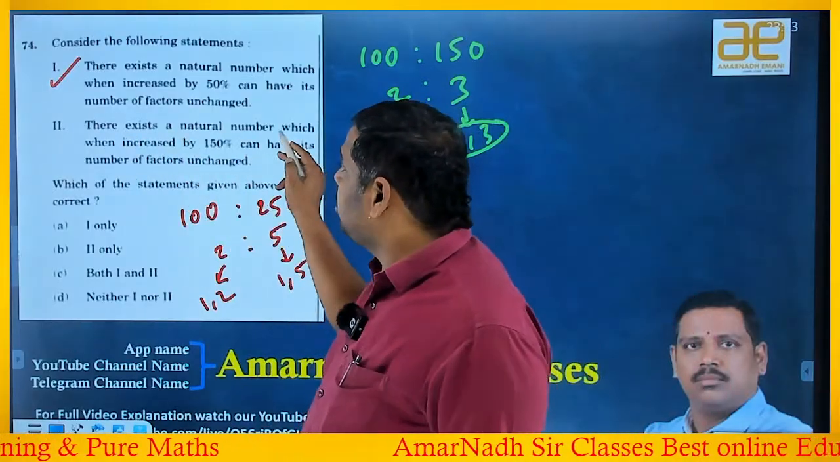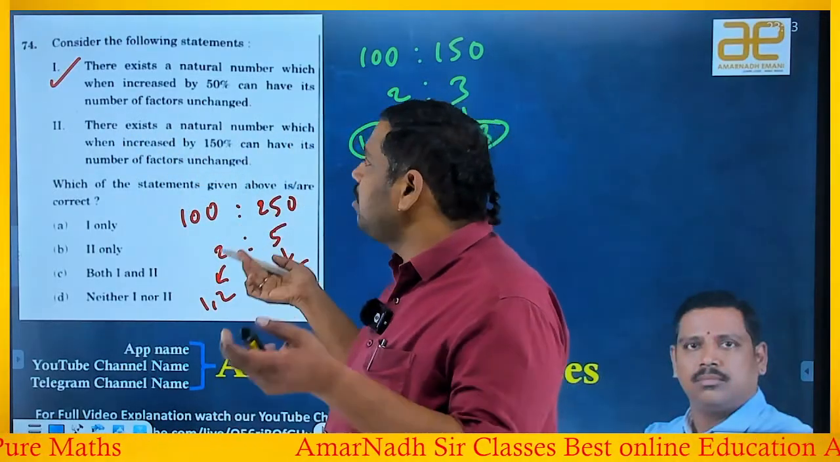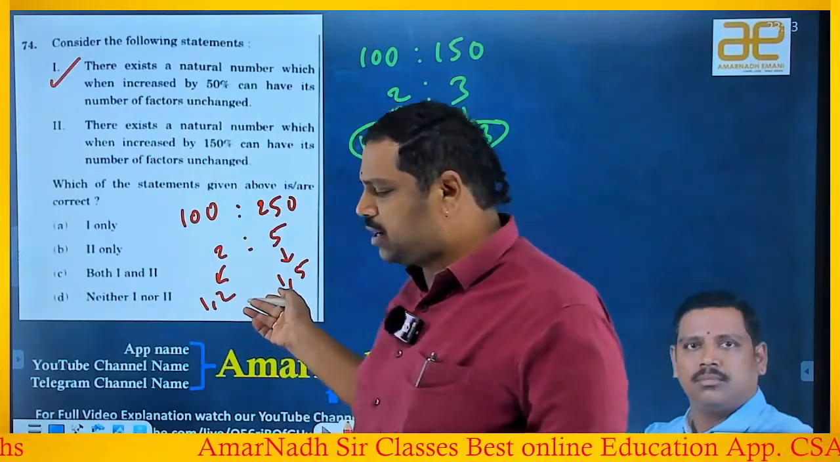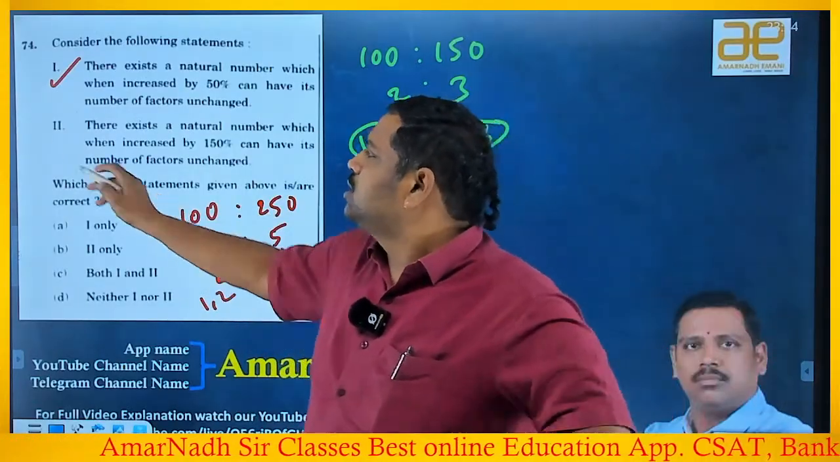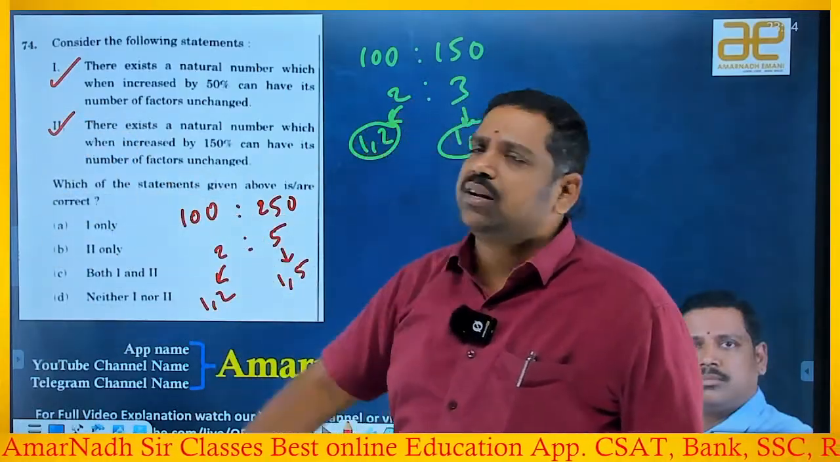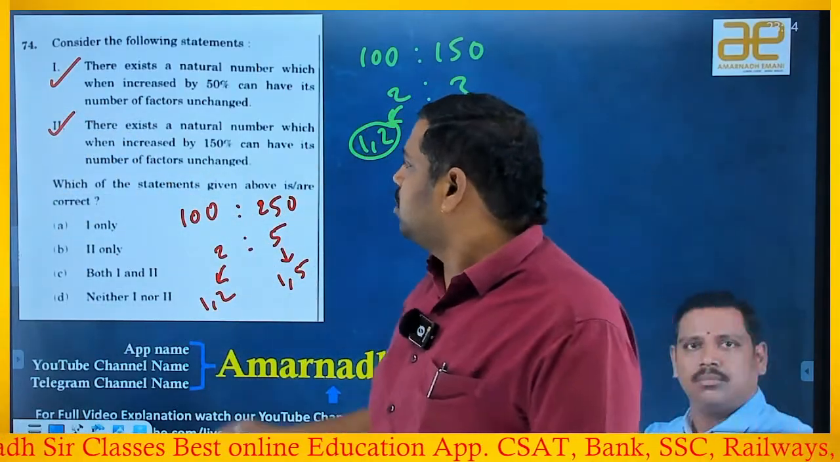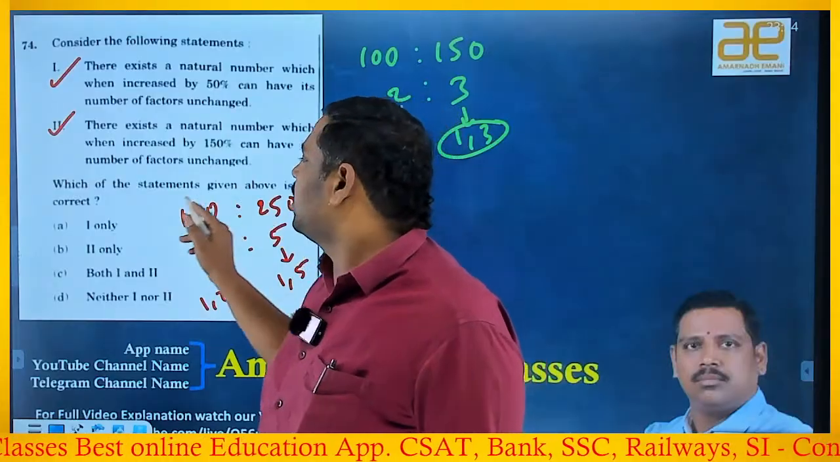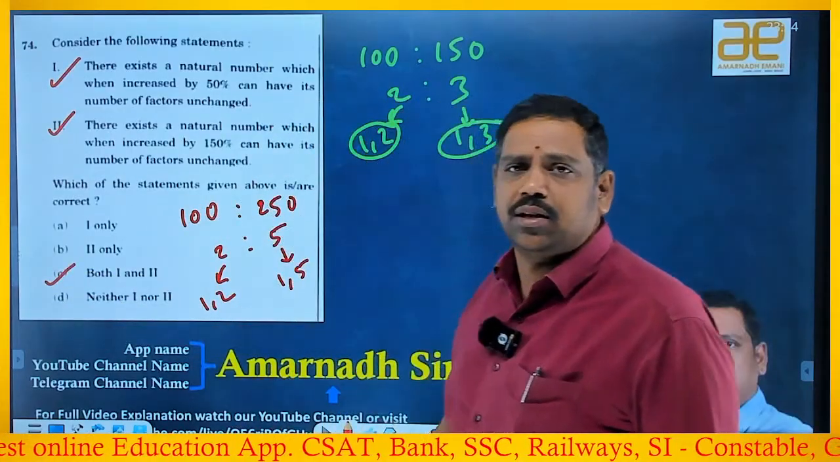There exists a natural number which, when increased by 150%, can have its number of factors unchanged. Yes, here the number of factors is 2, here also the number of factors is 2, so it is not changed. So definitely the second one is also a possibility. Right. So which of the following statements given above is or are correct? Both are correct. So C is the answer.